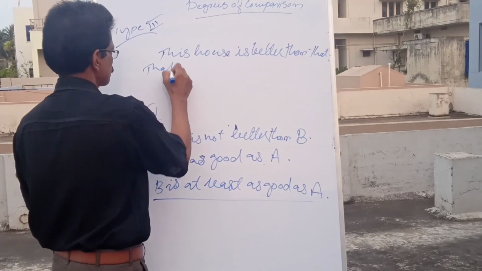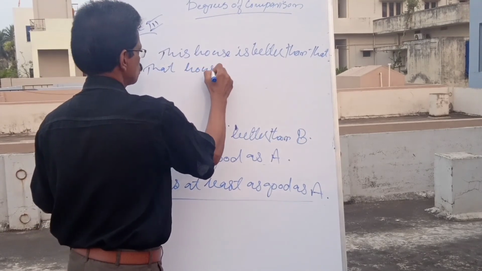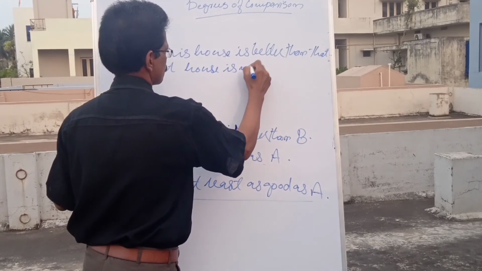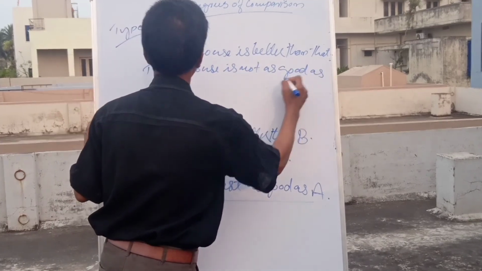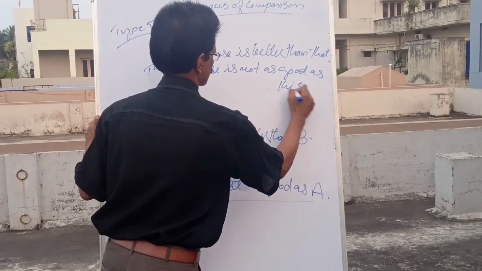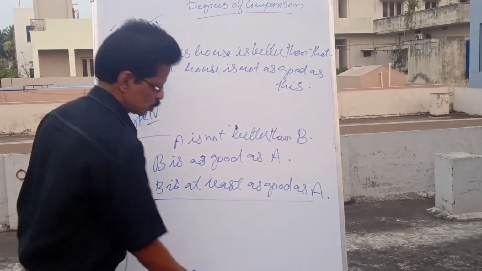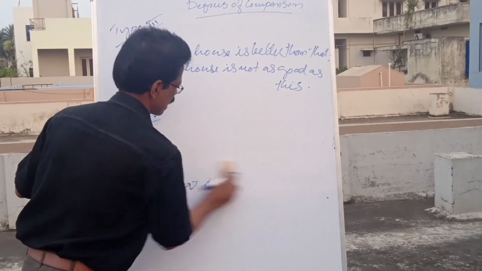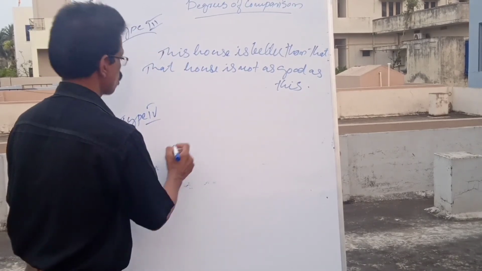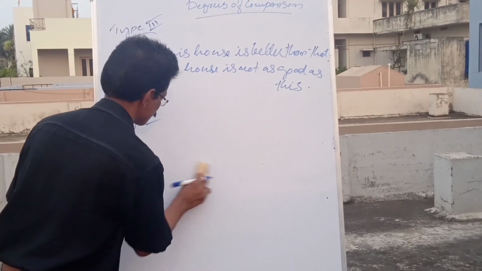That house is not as good as this. That's type 3. So type 4, how will it be? Type 4, can you say? This house is not better than that. Okay now?